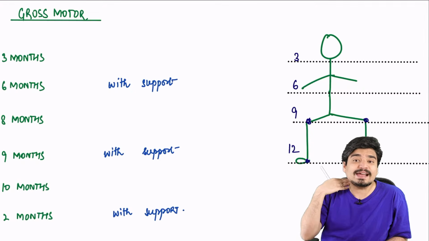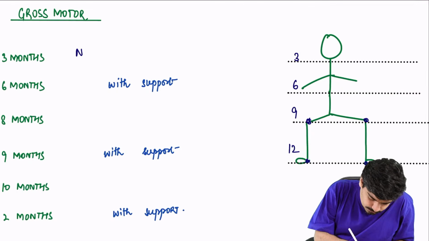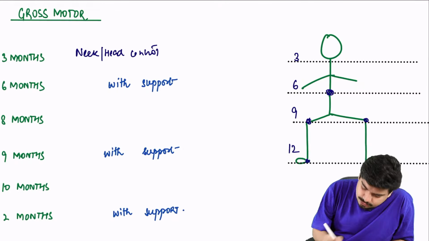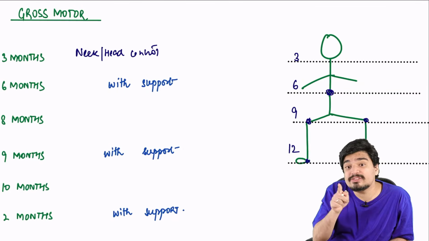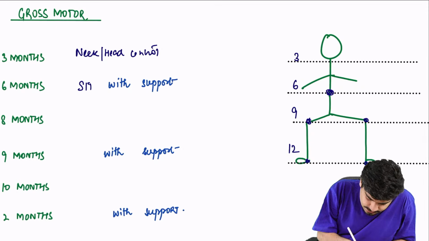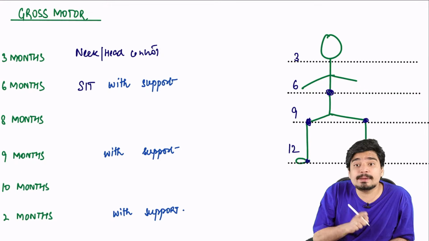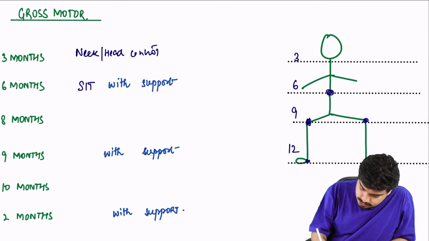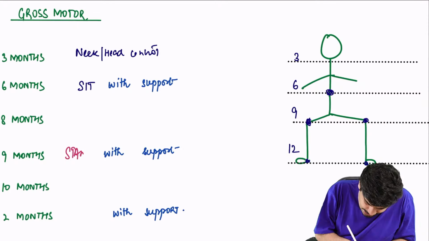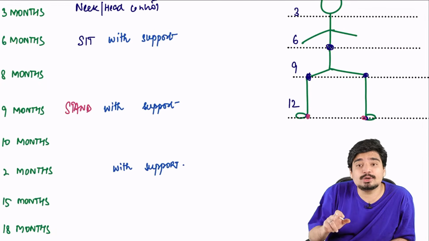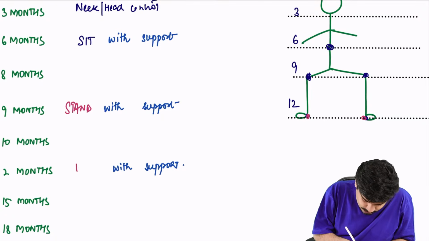At 3 months, it's at the neck. You'll have neck or head control. At 6 months, you will have trunk control, so the child will be able to sit with support. At 9 months, you will have knee control, so the child will be able to stand with support. At 12 months, you will have feet control, so the child will be able to walk with support.